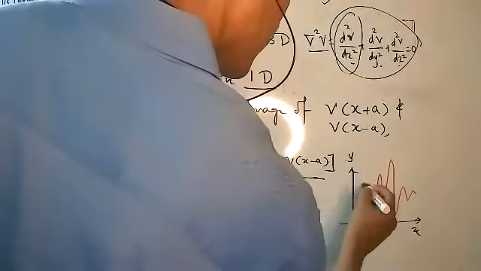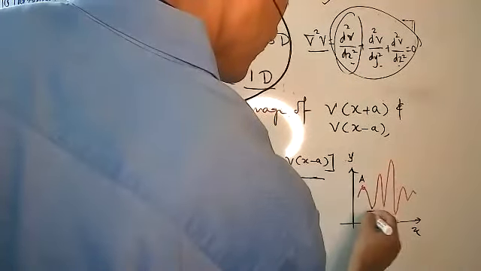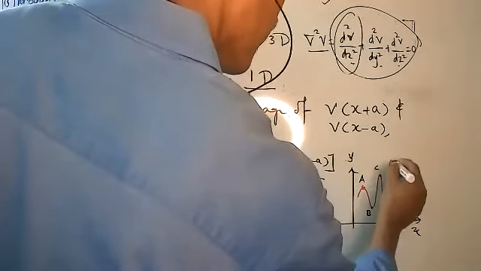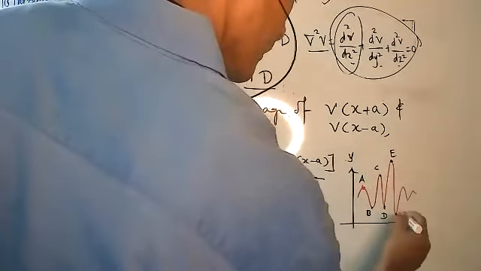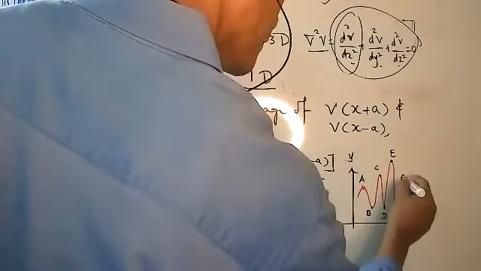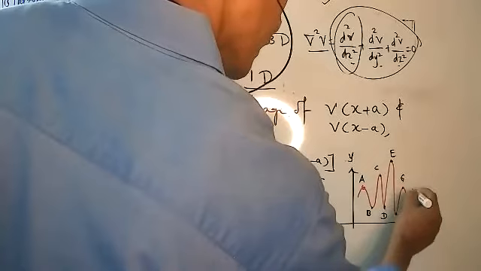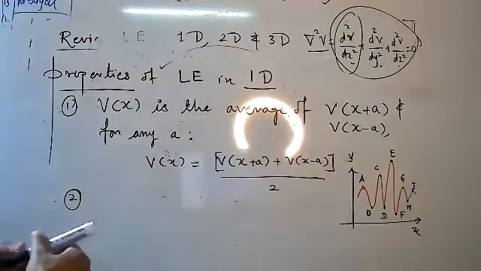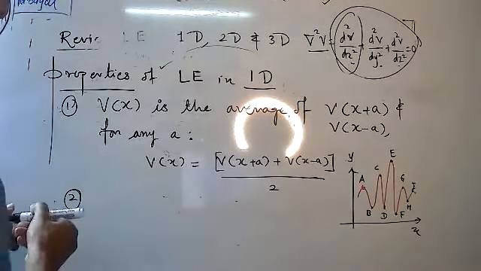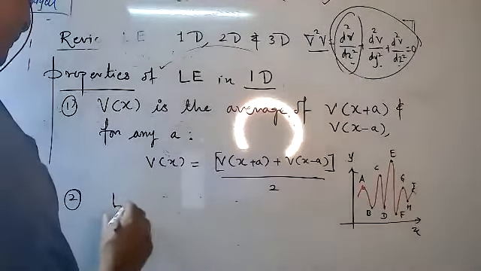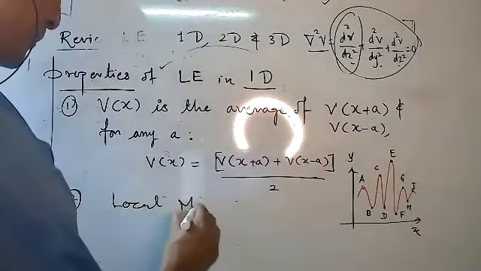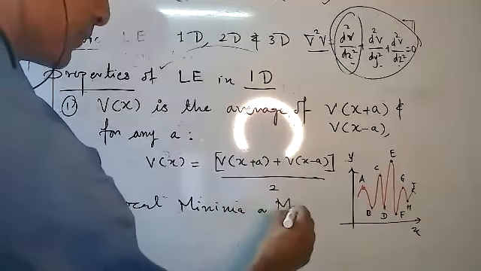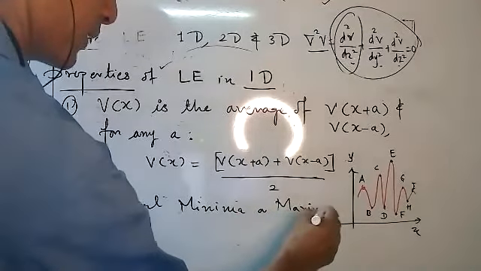Suppose this is A, B, C, D, E, F, G, H, and I. Now, first, see here, I will write local maxima, local minima, or maxima, local maxima.